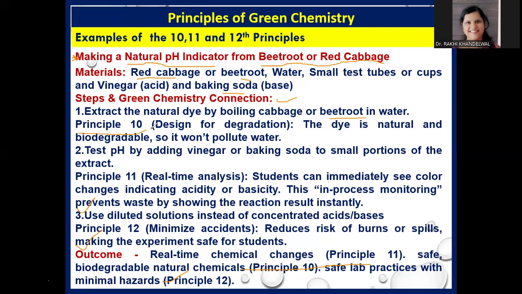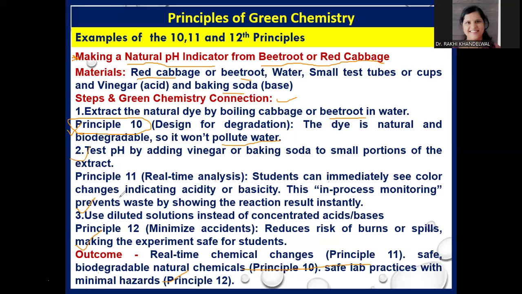So principle 10 comes here, that is design for degradation. We know that the pH indicator is formed from a plant-based product, that is the red cabbage or the beetroot. So this dye is natural and biodegradable, so it won't pollute the water. So this is the use of safe chemicals which can be easily degraded. This is the 10th principle. Using a bio-based or plant product is the 10th principle of green chemistry.